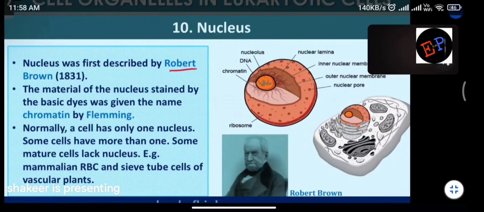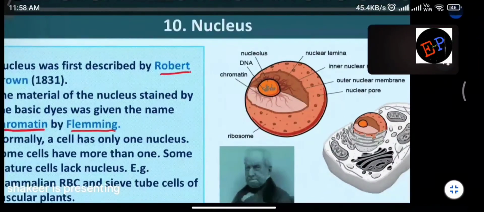Nucleus. So nucleus was first described by Robert Brown. The materials of the nucleus stained by the basic dyes was given the name chromatin by Fleming. Okay ma? So inside the nucleus, if you stain the nucleus, add some color to it, you will find some thread-like structures which are present inside the nucleus. Those thread-like structures, what we can call them as chromatin. Are you able to understand? Ekkada unnaya thread-like structures?